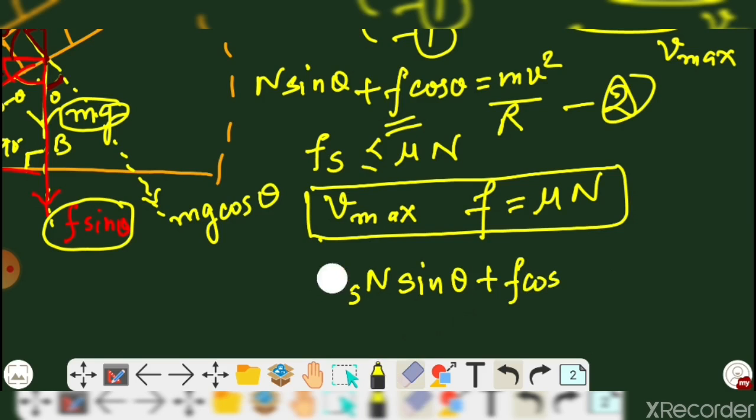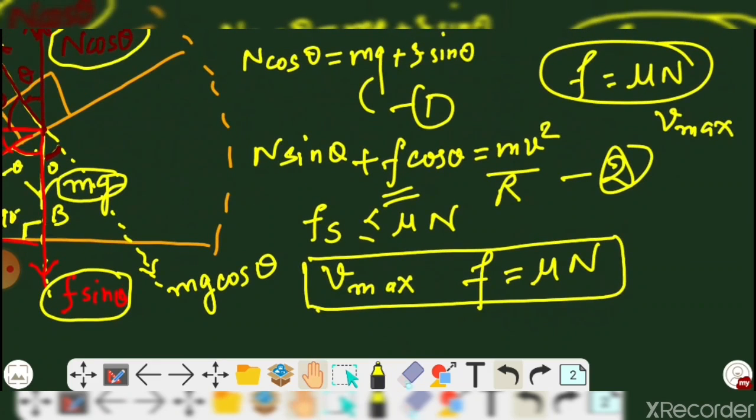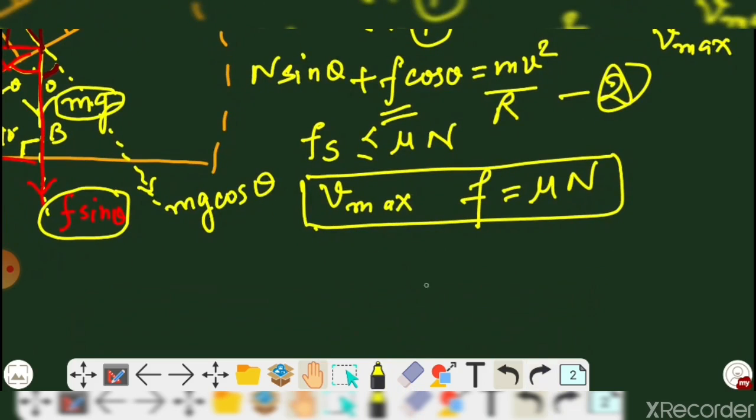Sorry, I have just, okay, just putting the value f is equal to mu s n, putting in equation 1.